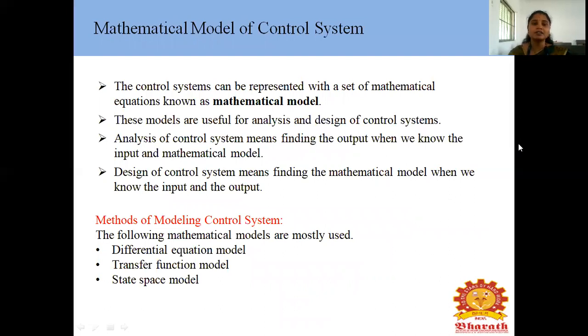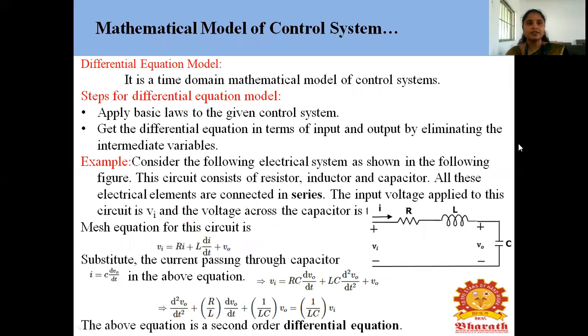Okay, what are the methods of modeling control system? The following mathematical models are mostly used. First one is the differential equation model, then transfer function, and state space model. Okay, first we are discussing the differential equation model. It is the time domain mathematical model of control system.